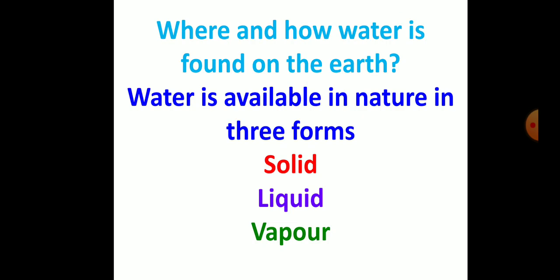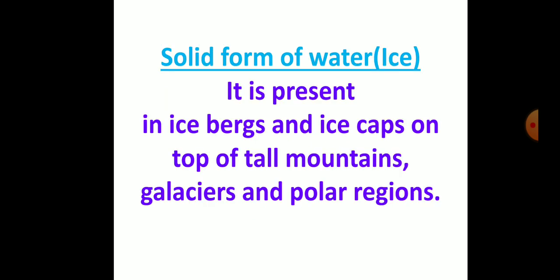Where and how water is found on the earth? Water is available in nature in three forms. They are solid, liquid, and vapor. Solid form of water. Example, ice. It is present in icebergs and ice caps on top of tall mountains, glaciers, and polar regions.